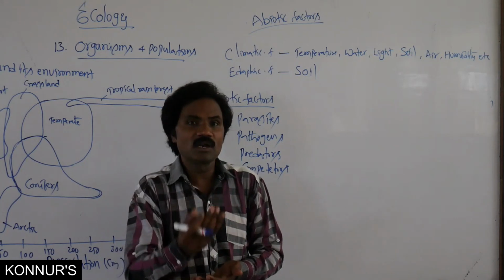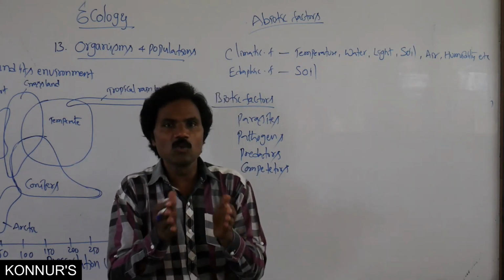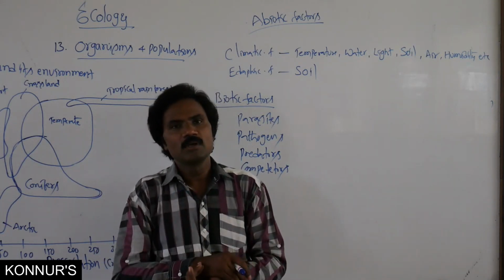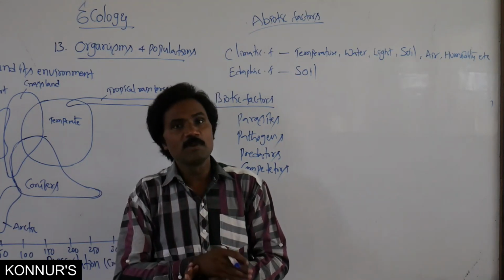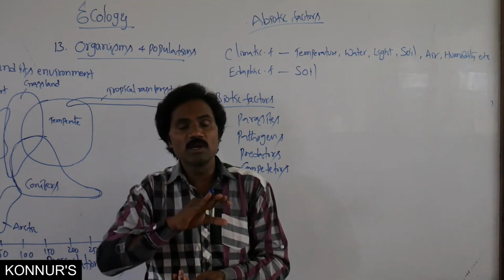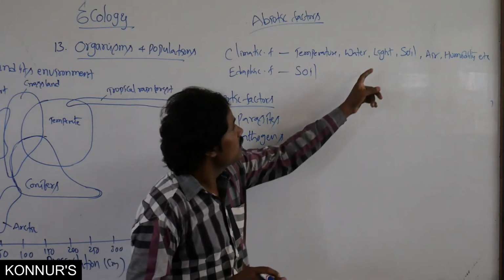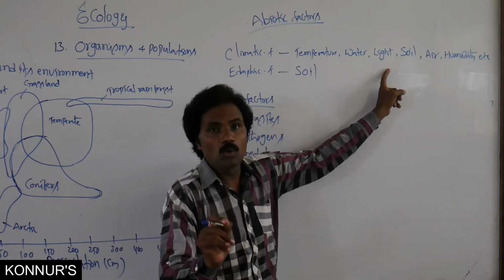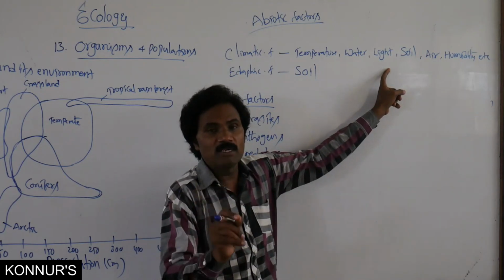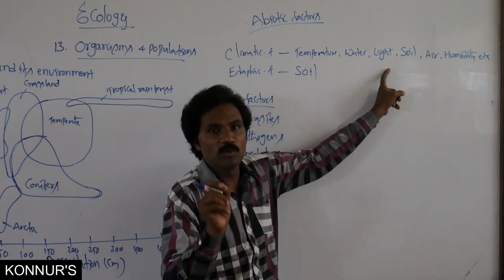That means opening and closing of stomata, related to transpiration, is indirectly helpful for transpiration. So in this, light acts as a crucial role with respect to plants as well as animals, including human beings.